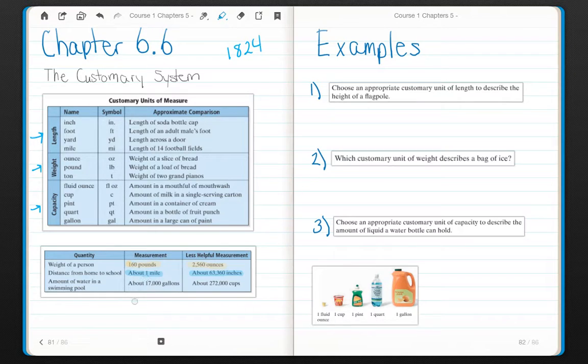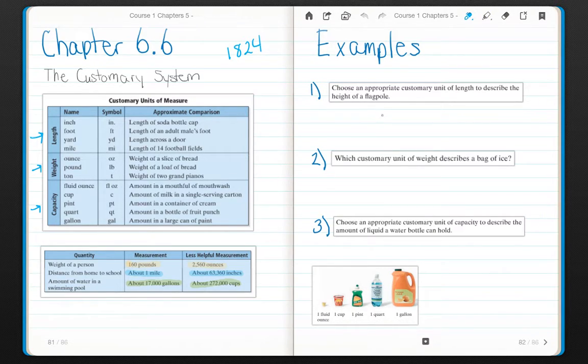We use smaller increments for smaller distances, larger increments for larger distances. The same thing with water. A swimming pool contains about 17,000 gallons. That's still a lot, but in comparison to 272,000 cups, it's much more reasonable to use. In our examples today, we're going to choose an appropriate unit of length, weight, or capacity to describe certain things. So let's get into our examples.